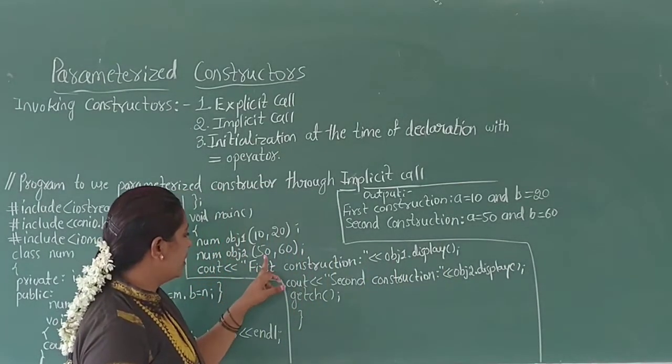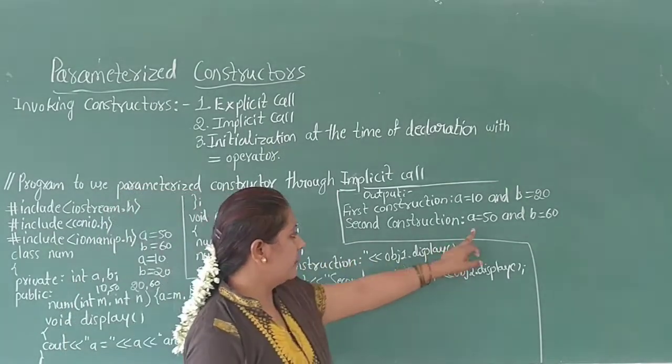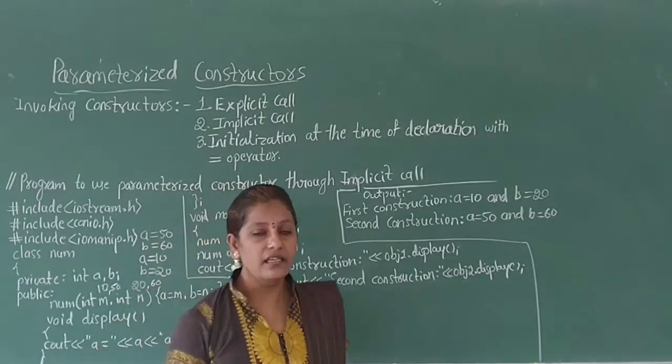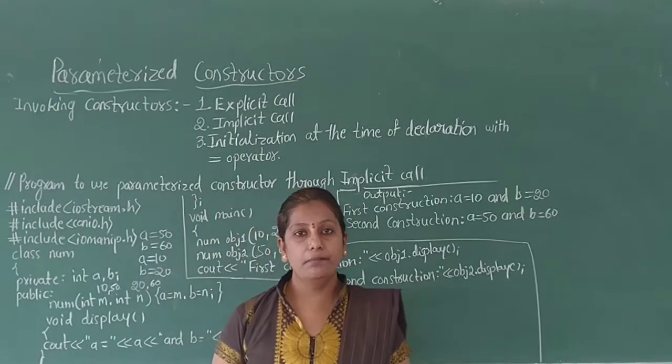Using second object we passed different values 50 and 60. Therefore a is 50 and b is 60. And this is done by using the second method, implicit call.